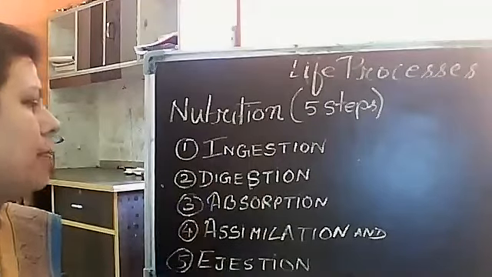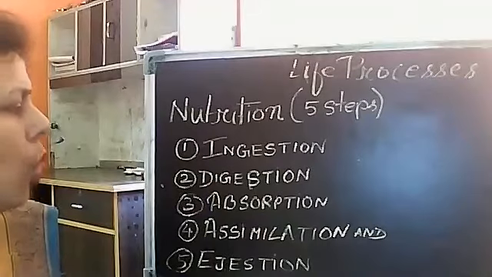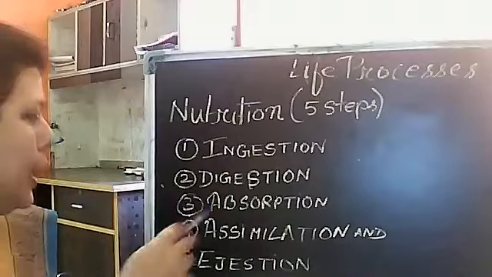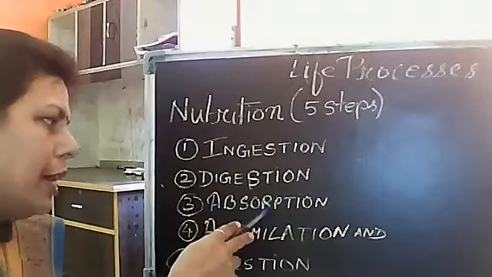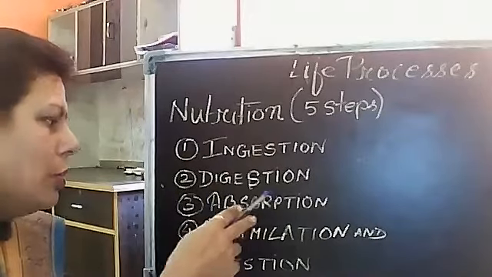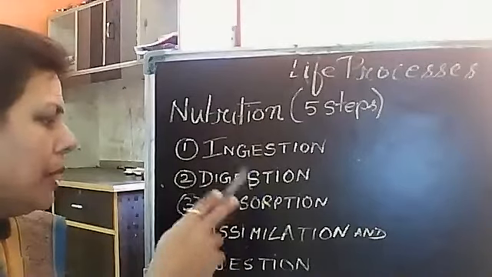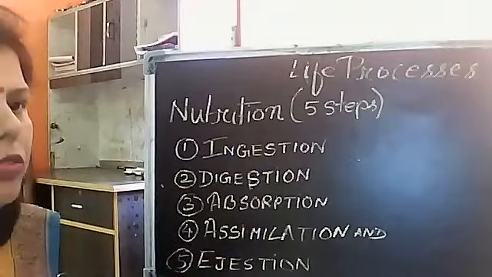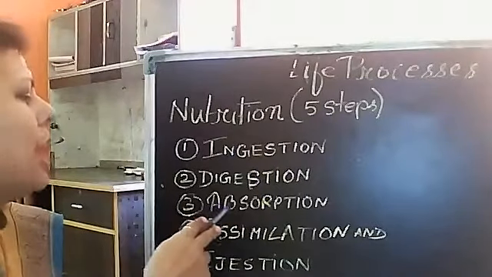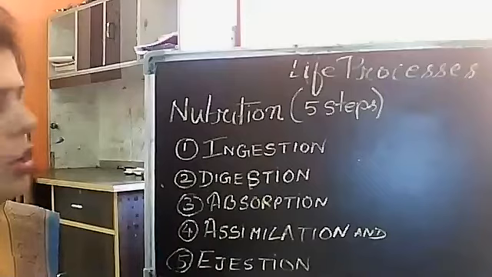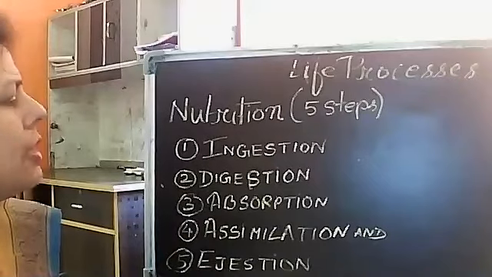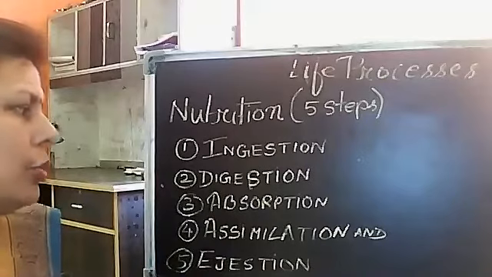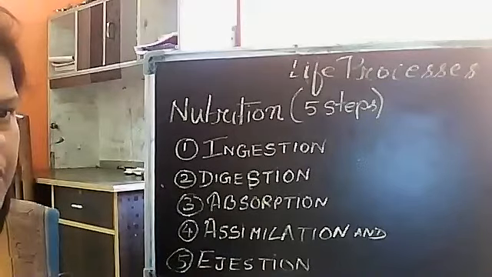Then the third step is absorption. Once the food is converted into simpler form, it is transferred to different parts so that we can utilize it. But before utilizing, it has to be accepted by our cell. That means the absorption should take place. So absorption means taking in the simpler food so that we can utilize it for future purposes.